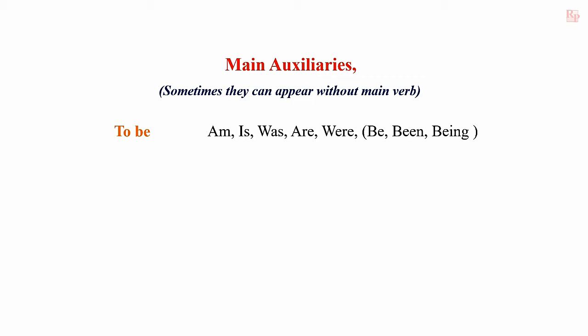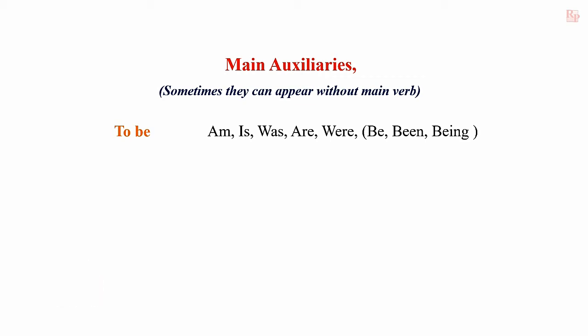It can appear in various forms based on the person and number of the subject and also on the tense of the verb. The different forms of be are am, is, was, are, were, be, been, being.